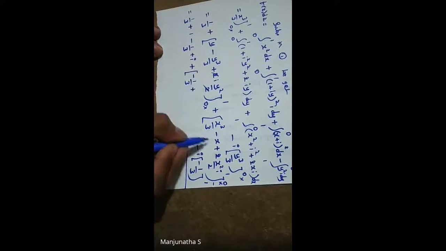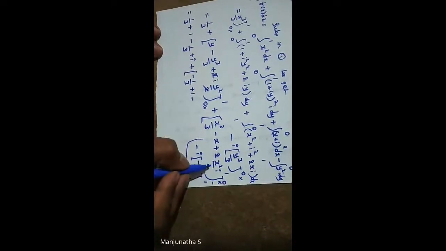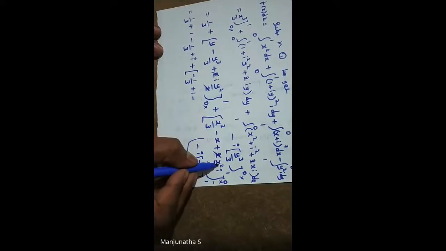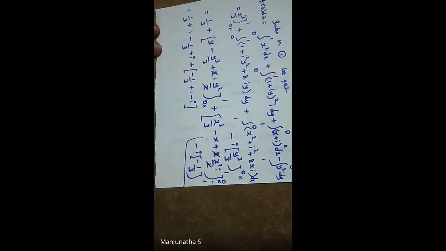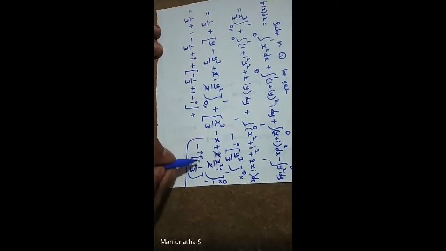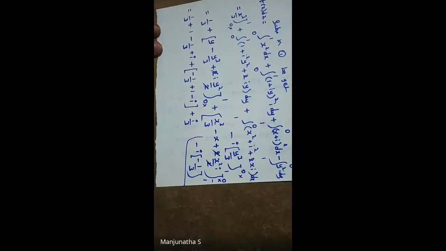Minus into minus is plus, into 1. And plus into minus, the 2 get cancelled. 1 square is 1. So 1 into i. Close the bracket. Next what do we have? Minus into minus plus i into 1, i. So i by 3. Got it.